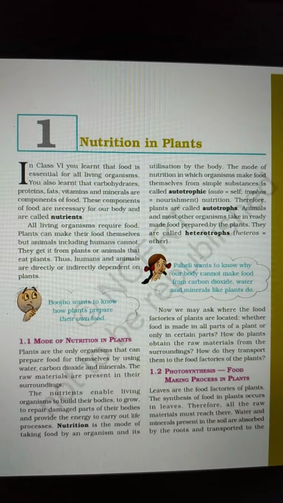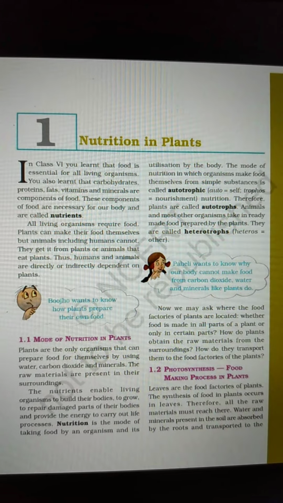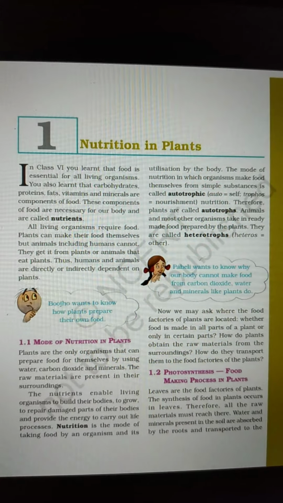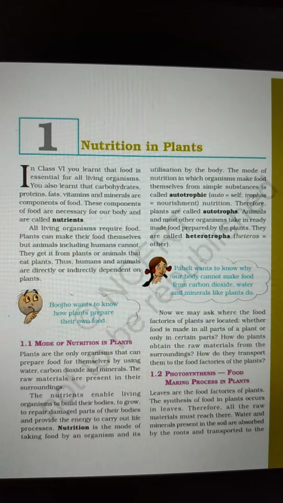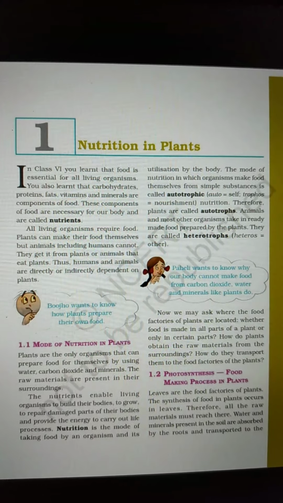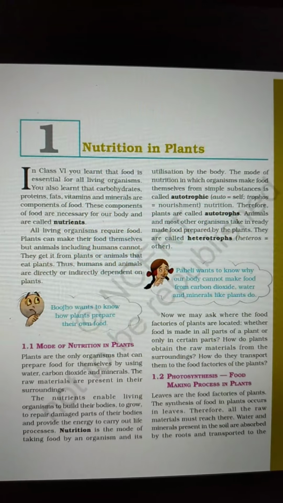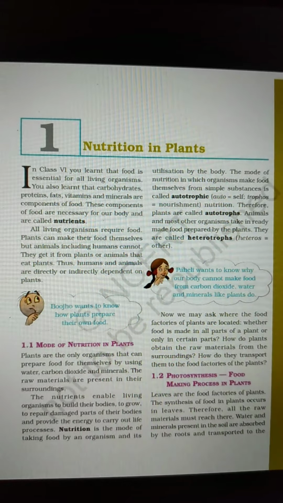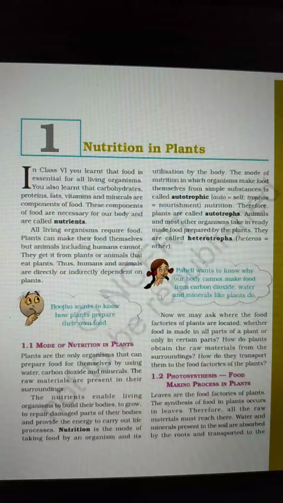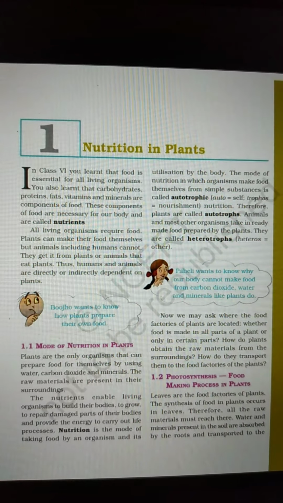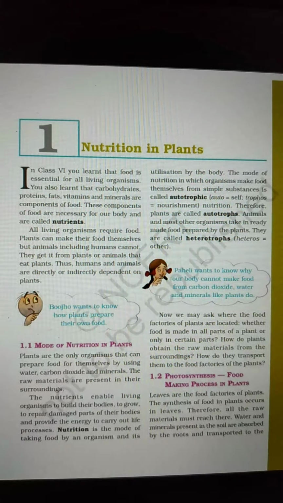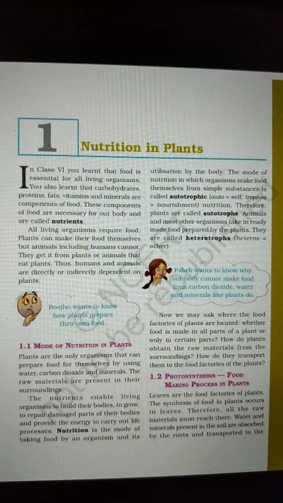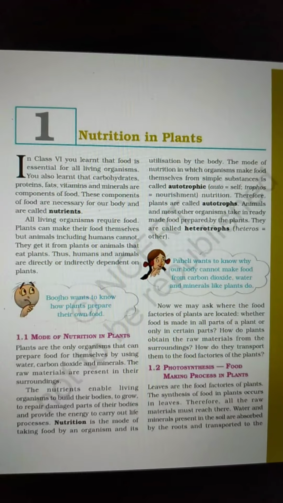Plants can make their own food by themselves, and human beings and animals can't make their food by themselves. Human beings and animals get food from plants, so directly or indirectly, humans and animals depend on plants. After that, we read about the mode of nutrition in plants. We read that plants prepare their food from water, carbon dioxide, minerals and some other raw materials which are present in their surroundings.